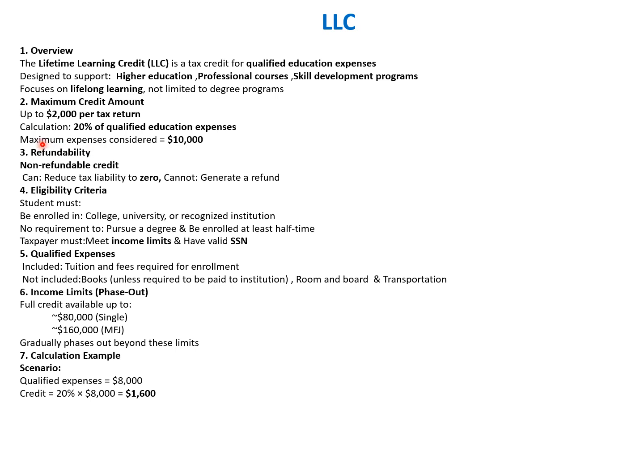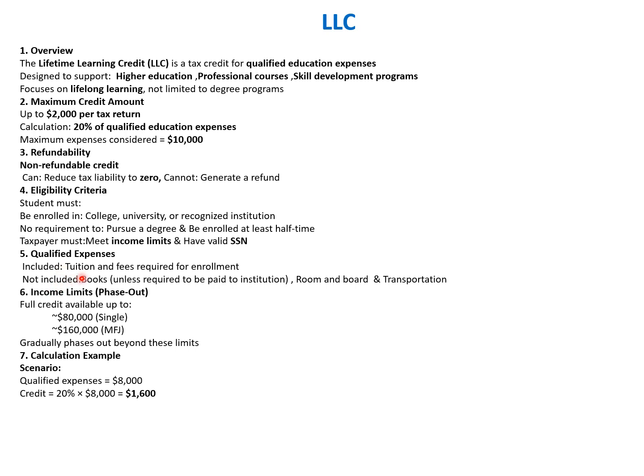So, for example, if expenses incurred are 10,000, then 20% of that is the credit available. Maximum expenses considered is 10,000. Refundability: it is a non-refundable credit, it can reduce the tax liability to zero, but cannot generate a refund. The student must be enrolled in a college, university, or recognized institution. There is no requirement to pursue a degree, but the student must be enrolled at least half time. The taxpayer must meet the income limits and have a valid SSN.